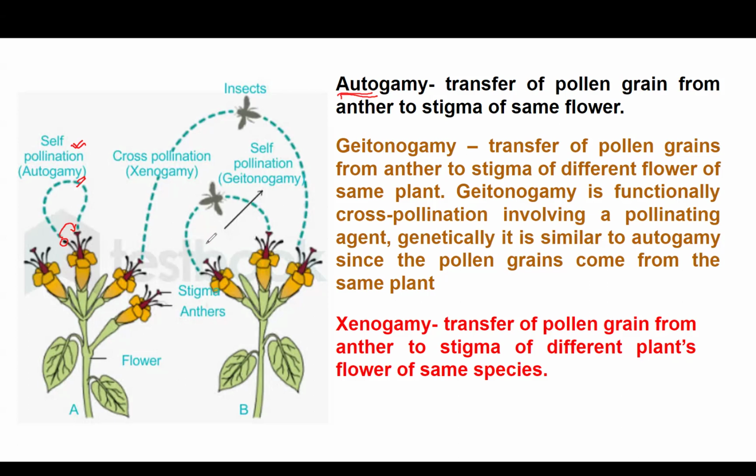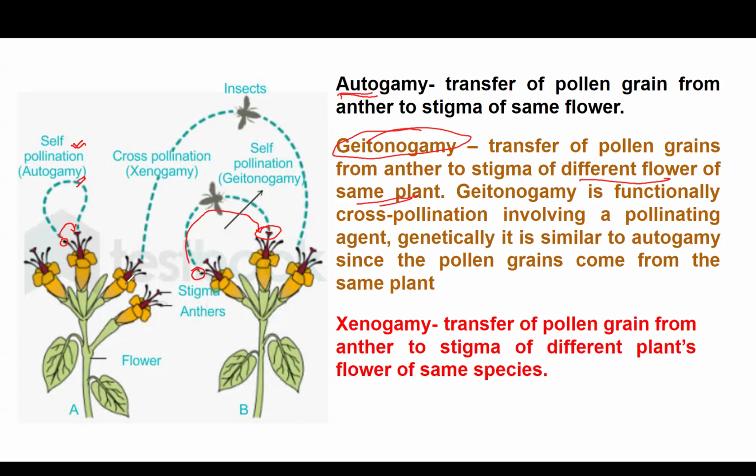Next, if the transfer is taking place from the anther of one flower to the stigma of another flower within the same plant, so here it is different flowers of the same plant, then I call that geitonogamy. So that is known as geitonogamy.